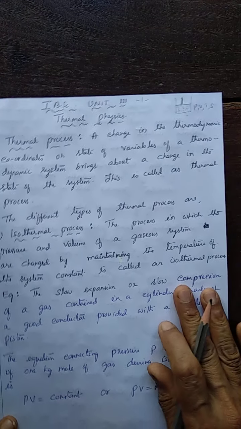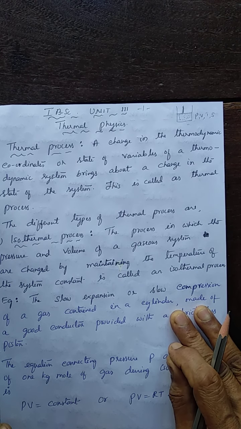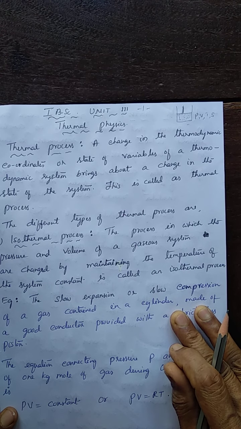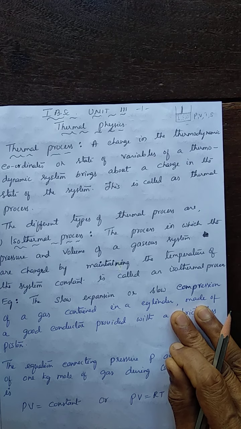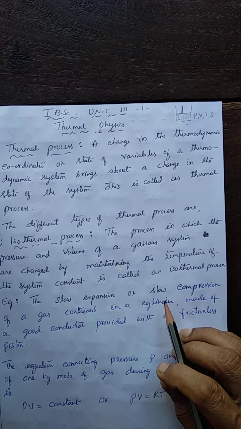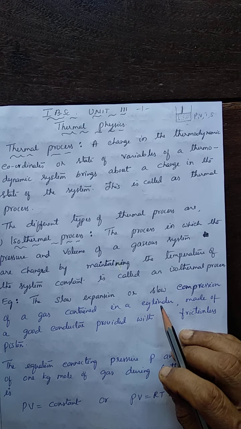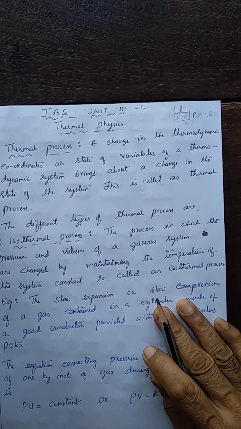Whenever these thermodynamical coordinates change, whenever the change in these variables takes place, then we say that some process is taking place in that thermodynamical system. And that process, we call it a thermal process. So, what is a thermal process?